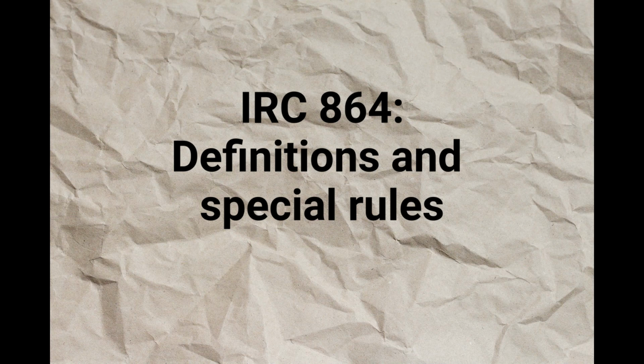2. Provisions to which paragraph 1 applies. The provisions set forth in this paragraph are as follows. A. Section 904, relating to limitation on foreign tax credit. B. Subpart F of Part 3 of this subchapter, relating to controlled foreign corporations.